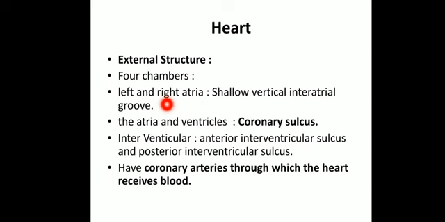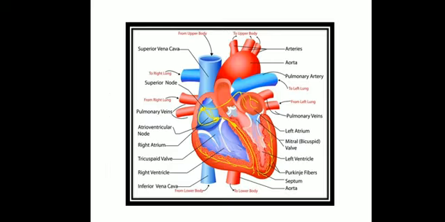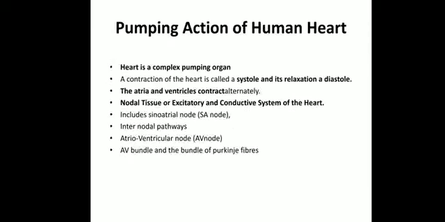So we are just studying the external properties, the external structure. The left and the right atria are separated by a shallow vertical interatrial groove. Here you can see this is the left atrium and this is the right atrium. It is separated externally. It is basically a cross section, so we have to see the external structure.